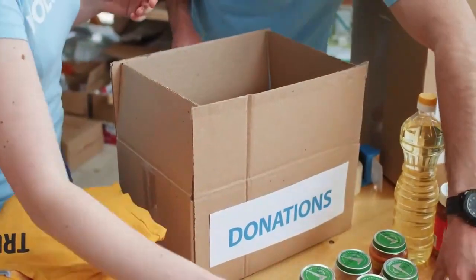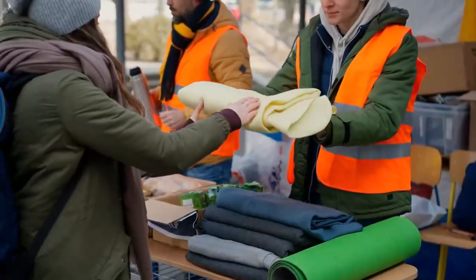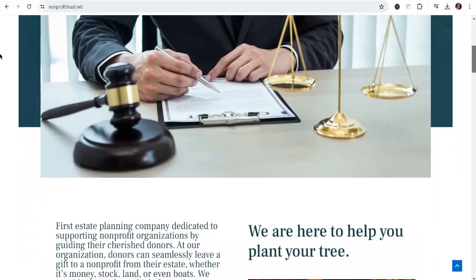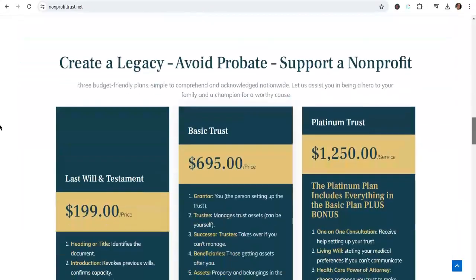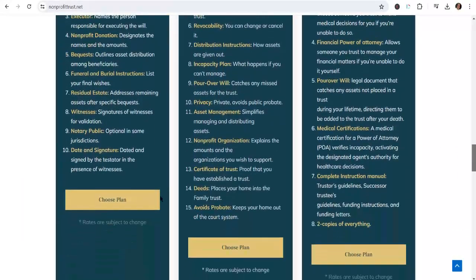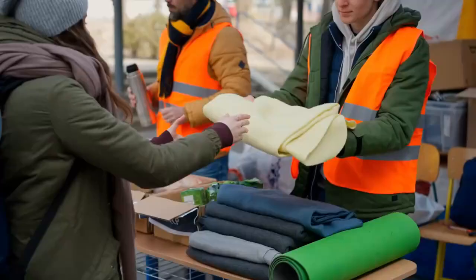Step 3. Include the bequest in your will. Work with your attorney or use the nonprofittrust.net, a self-directed software company that is non-profit friendly, to incorporate the charitable bequest language into your will.